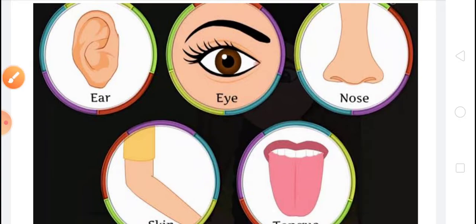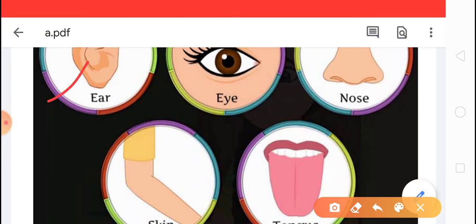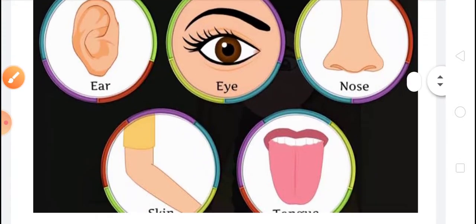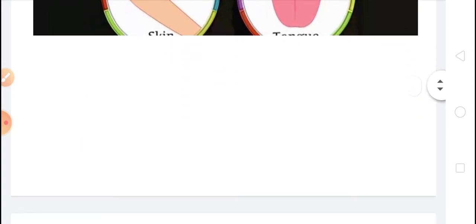Ear. You can see here ear, eye, nose, skin and tongue. These are the 5 sense organs which are present in our body. Okay. So in detail we will study about the sense organs. So first of all, let's start with eye.